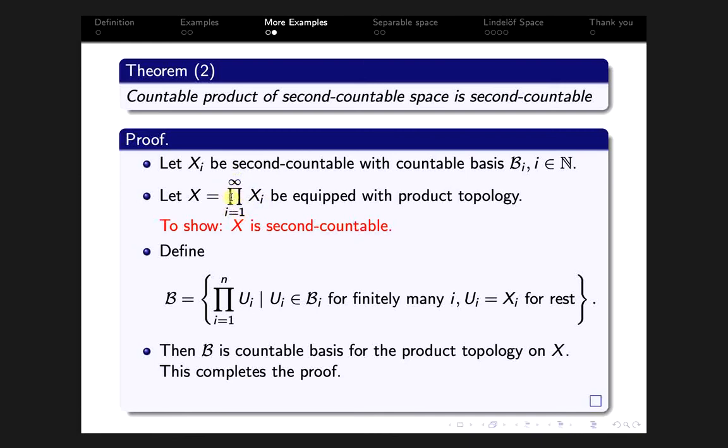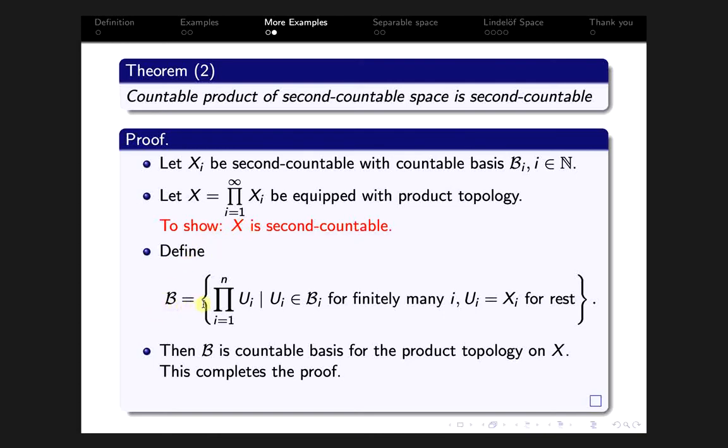This is equipped with the product topology. So to prove X is second countable, we only need to construct a countable basis for the topology on X.